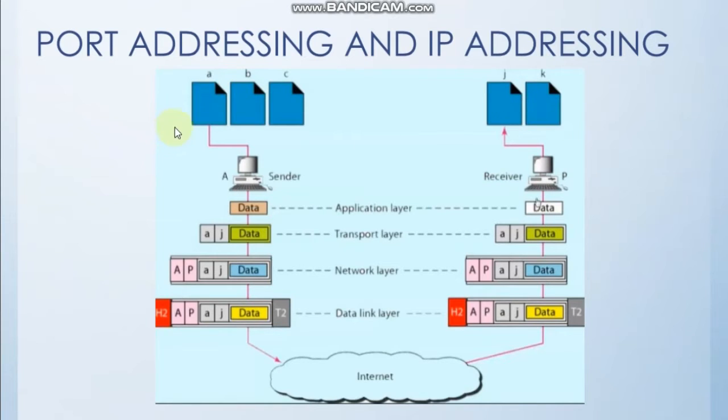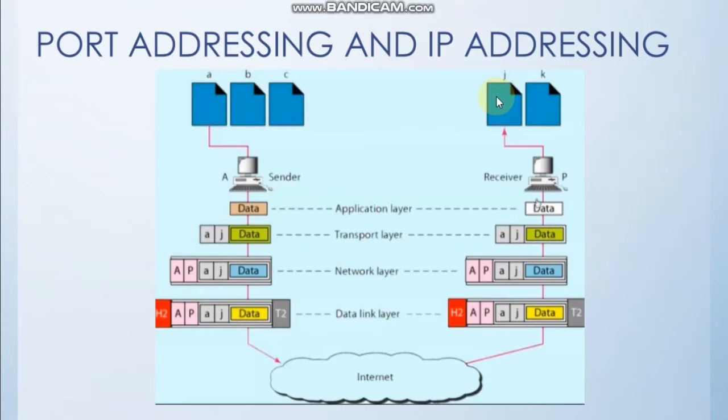Suppose now we want to send the data that is being processed in port number A of the sender computer to port number J of the receiver computer. What basically happens is the application layer of the sender computer generates the data that is being processed on port address A of the sender computer. From there, the data is sent to the transport layer. I am ignoring the presentation and the session layer here because the intention is to understand port addressing, MAC addressing and IP addressing.